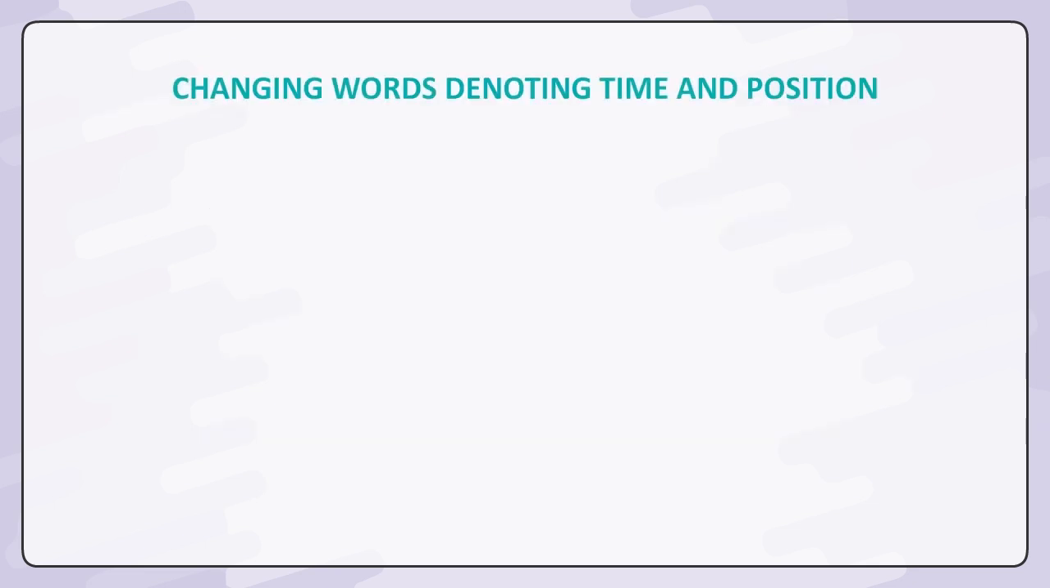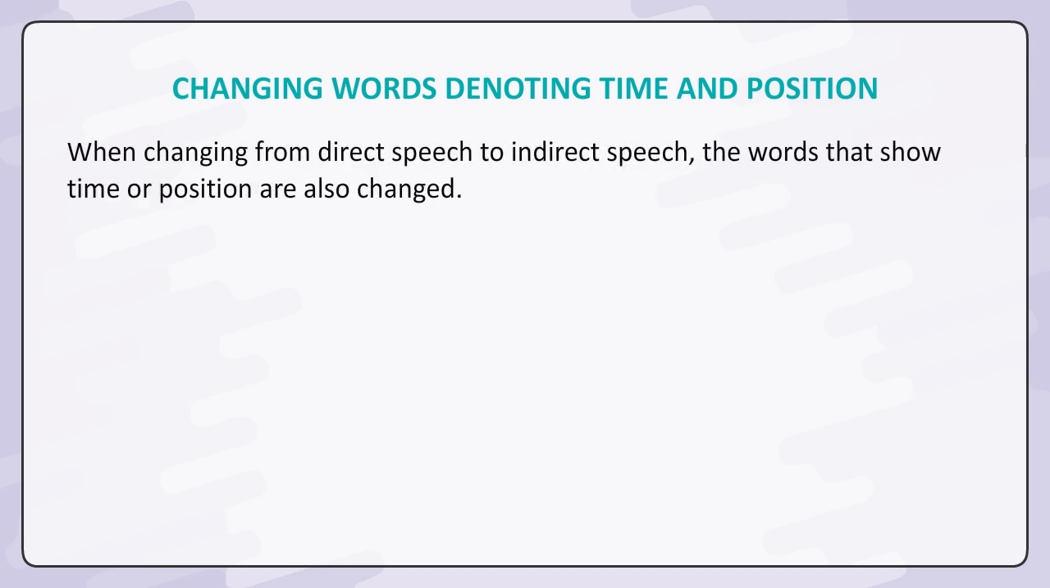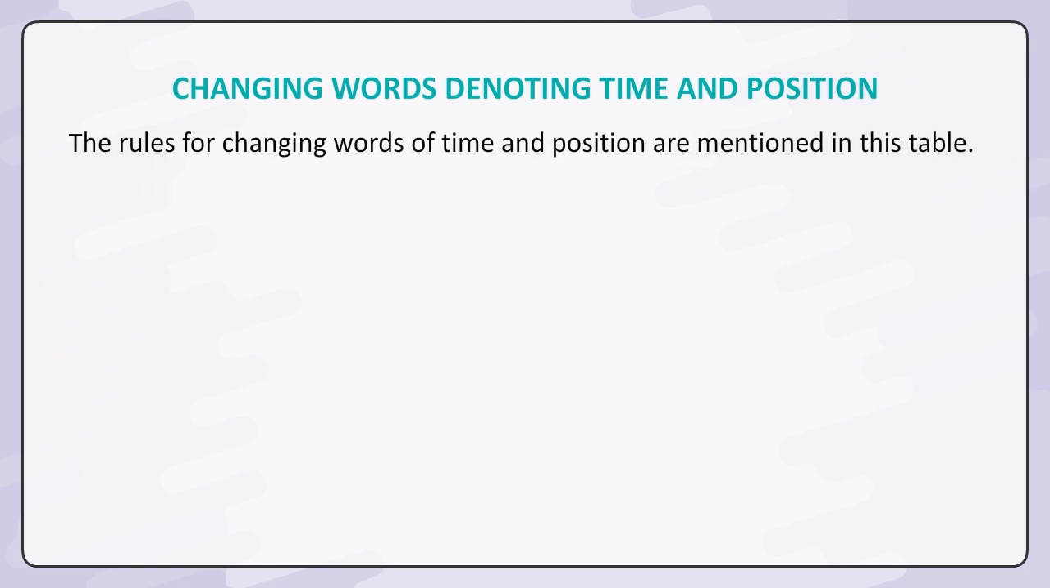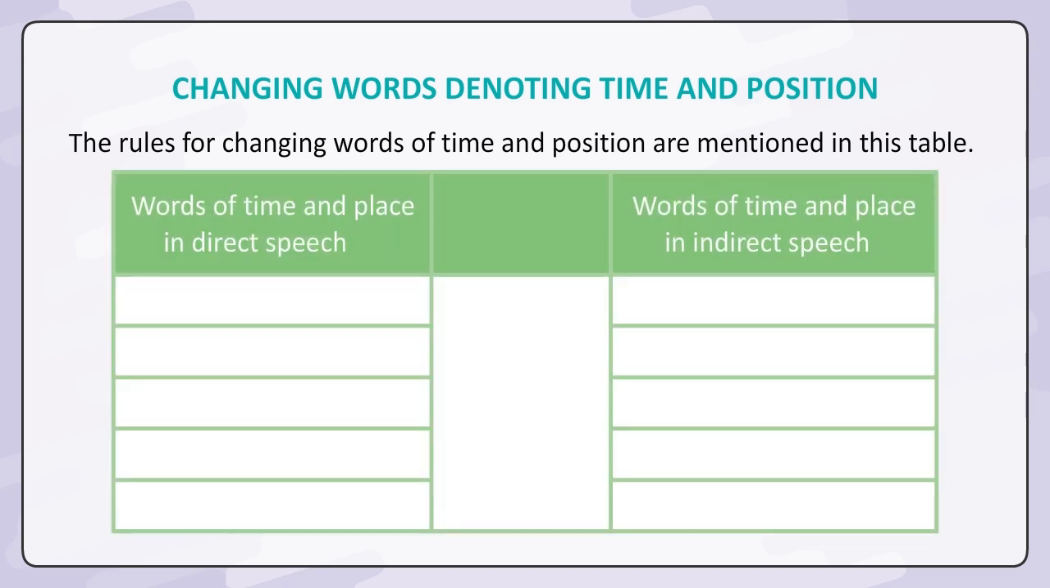Changing words denoting time and position. When changing from direct speech to indirect speech, the words that show time or position are also changed. The rules for changing words of time and position are mentioned in this table. Words of time and place in direct speech. Words of time and place in indirect speech.